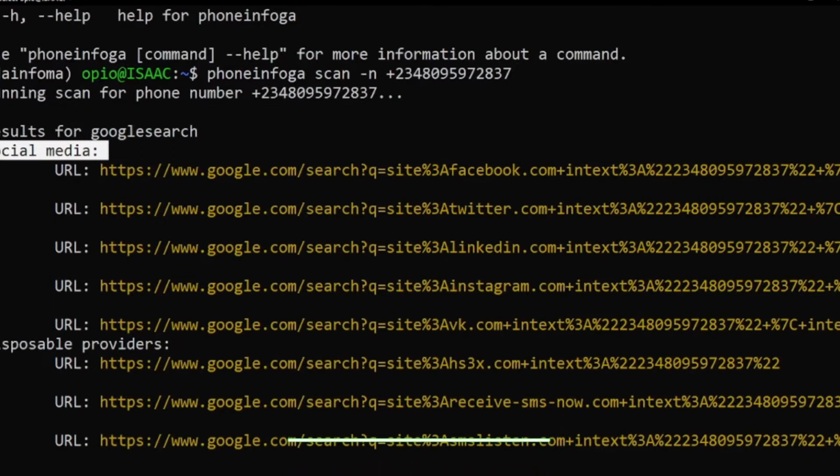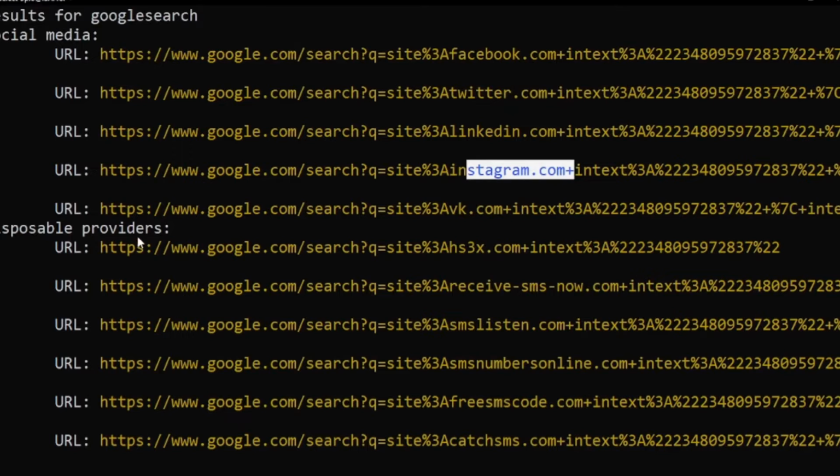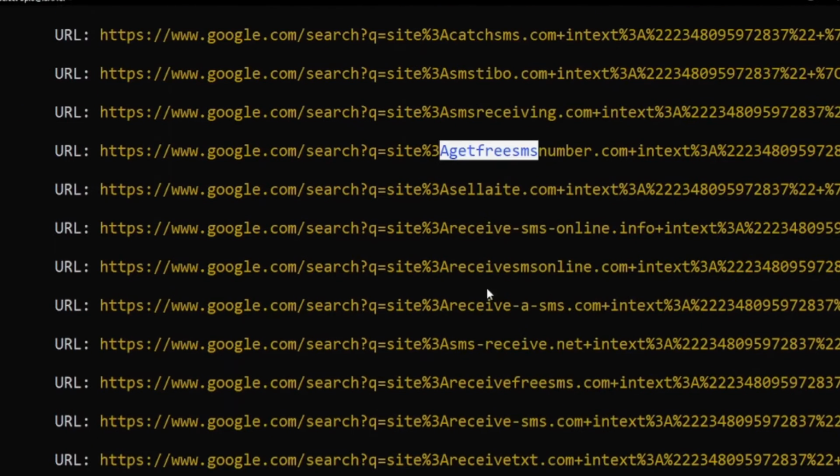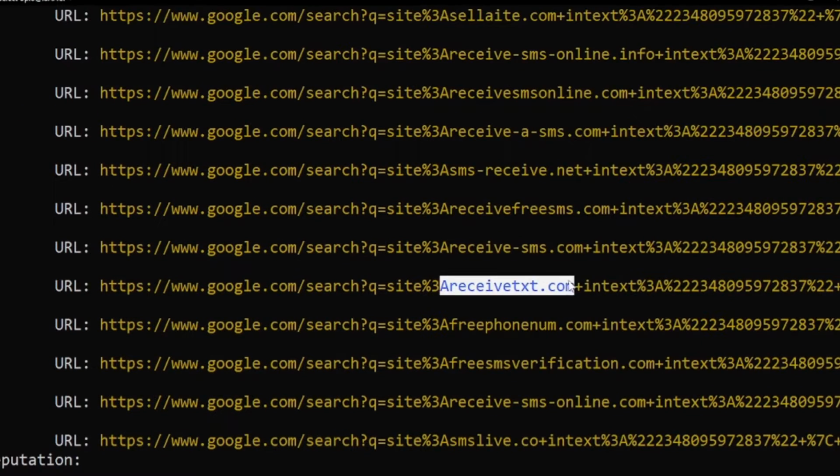I can have the social media, the different social media where that phone number does appear. So this is Facebook, it's on Facebook, it's on Twitter, it's on LinkedIn, it's on Instagram, AVK, I don't know that. Then other disposable providers that either are working, others are not working, others are just for SMS and all that. So there are these other different services that do keep people's telephone numbers.